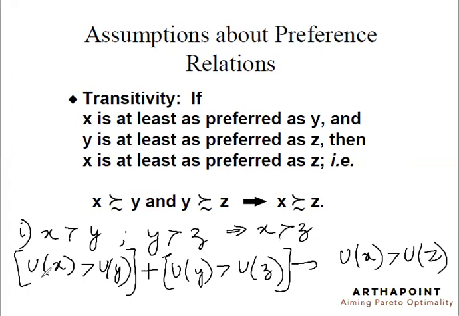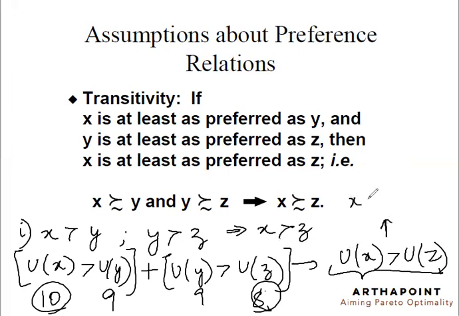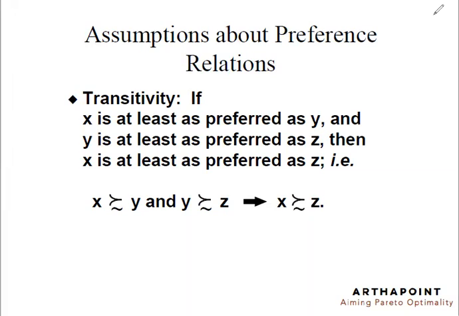So, let's say utility from X is 10, utility from Y is 9, and utility from Z is 8. Then in that case, isn't 10 greater than 8 also? So utility of X is greater than utility of Z. But this just implies that X is preferred over Z because it has more utility. So I've proved that X is preferred over Z. Simple. Now, this will hold even for weak preferences.